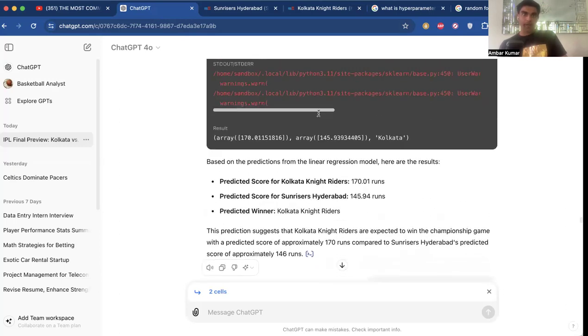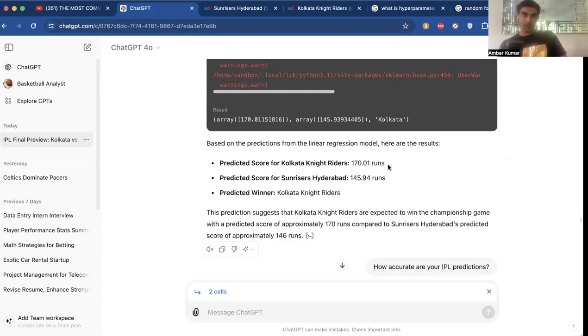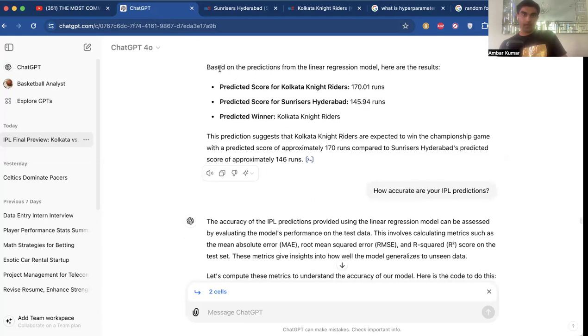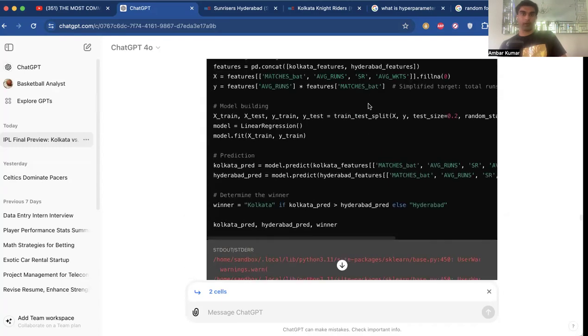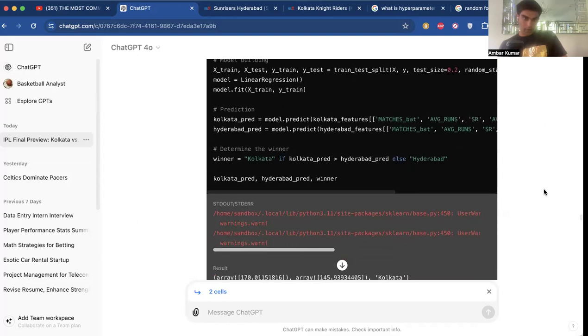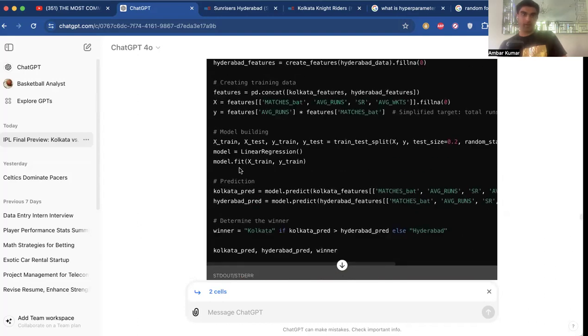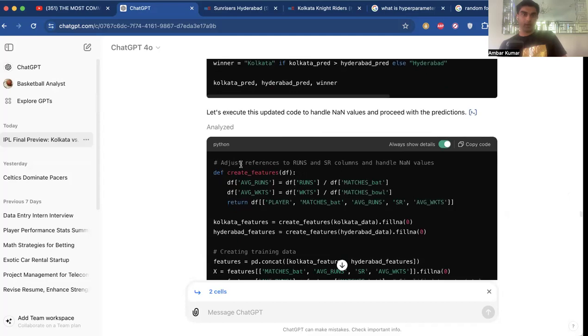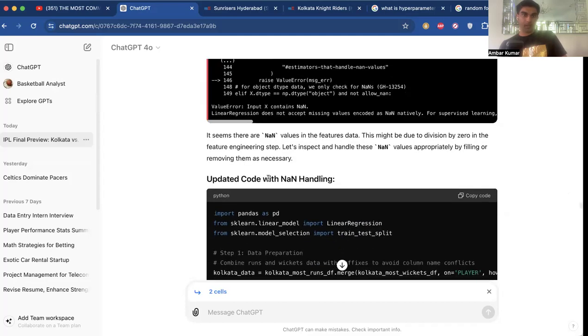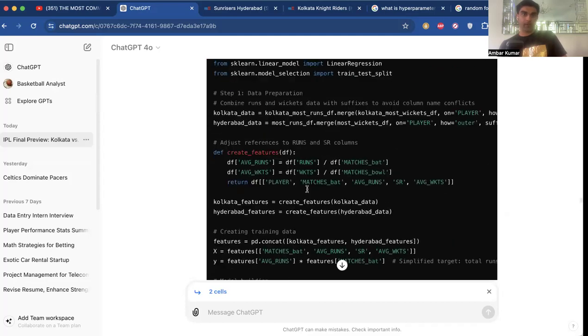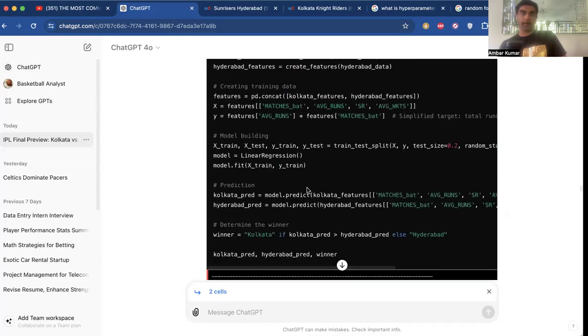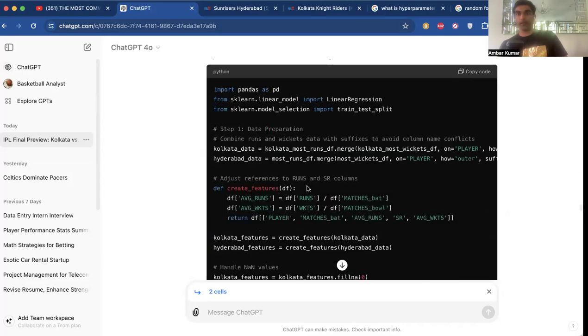And now we are getting a prediction result over here. So it's saying based on the predictions from the linear regression model, here are the results. So we're getting a predicted score value for Kolkata Knight Riders at 170 runs. And we can go back over here, and we're using stdout, using the array to determine that winner. And this was with the linear regression and random forest gradient boosting.